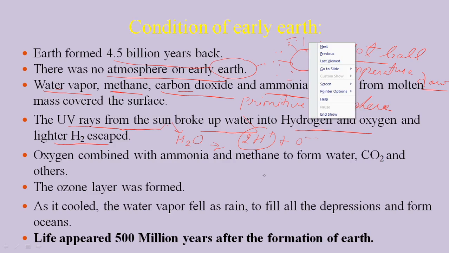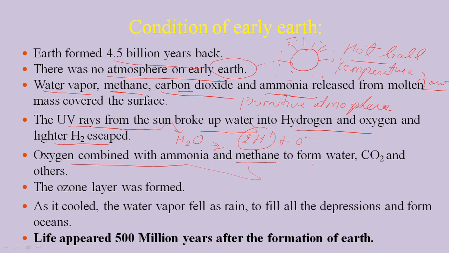Oxygen then combined with ammonia and methane to form water, carbon dioxide, and other gases. Now these again get combined and form different types of gases as well as water molecules, because earlier, in the primitive atmosphere, the water present was broken down by sunlight.